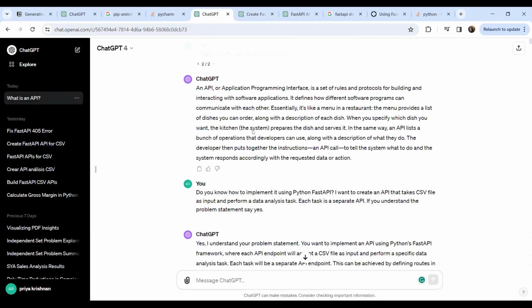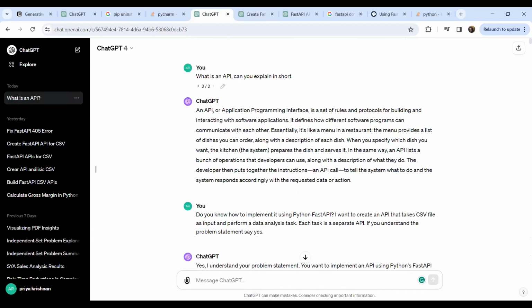To begin with, I started by asking what an API is and whether it could explain in short what an API means. It went in very beginner terms, which was really good. An API, or application programming interface, is a set of rules or protocols for building and interacting with software applications. It defines how different software programs can communicate with each other.